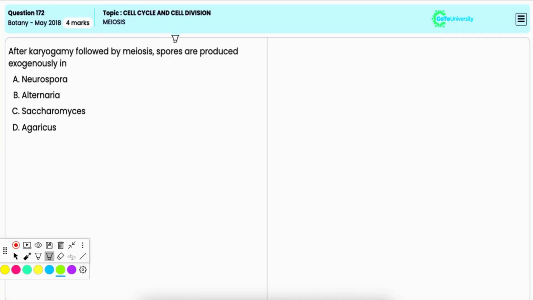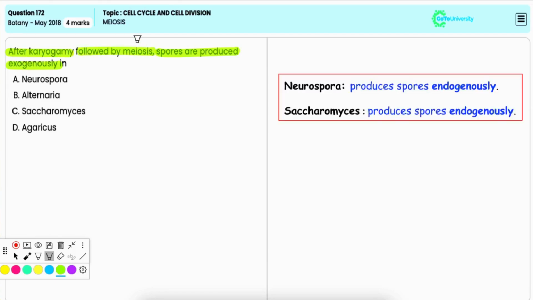In this question, you have to identify the organism in which spores are produced exogenously after karyogamy followed by meiosis. Option A, Neurospora. It is incorrect because in Neurospora, karyogamy and meiosis occur inside the ascus, producing spores endogenously.